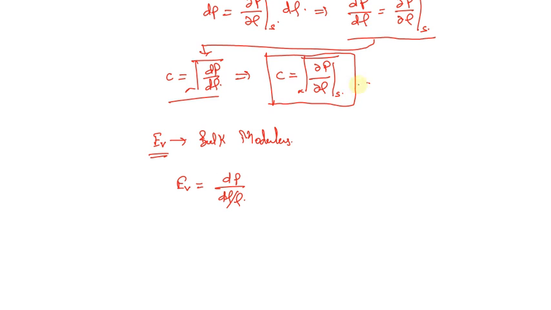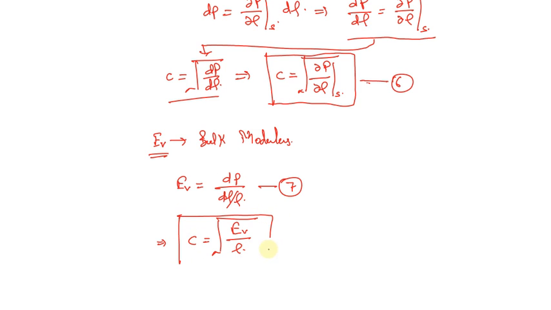So if we use, let's say this is equation 6 and this is equation 7, and use these two equations, what we are going to write is C equals under root EV upon rho.